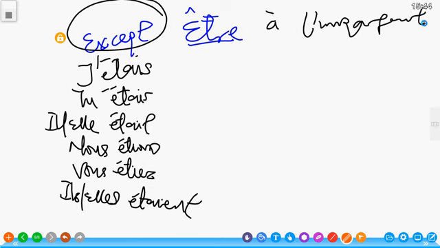Être in the imperfect conjugation. J'étais, tu étais, il, elle était, nous étions, vous étiez, il, elle était. You must be wondering, oh, we have been using this était before now. Yes, exactly. It is actually "was". And we also use it in that case.